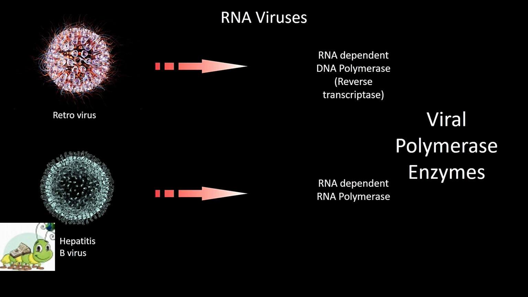An exception is seen in retroviruses, where replication involves reverse transcription of RNA into DNA. As there is no enzyme present in mammalian cells capable of retrotranscribing RNA into DNA, retroviruses carry a reverse transcriptase in the viral particle.